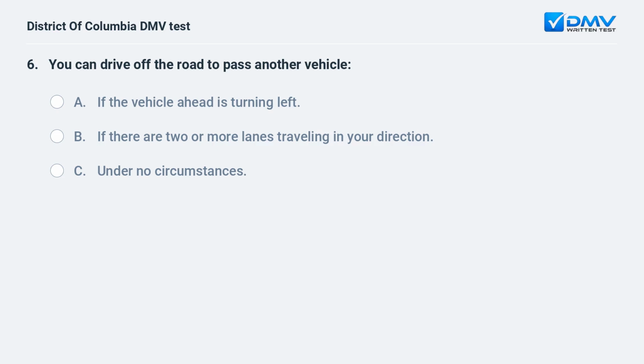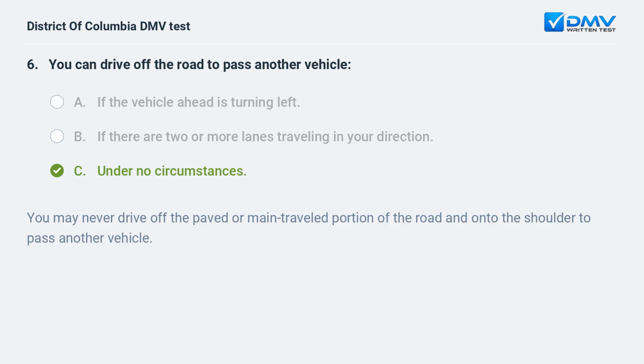You can drive off the road to pass another vehicle: a. If the vehicle ahead is turning left. b. If there are two or more lanes traveling in your direction. c. Under no circumstances.